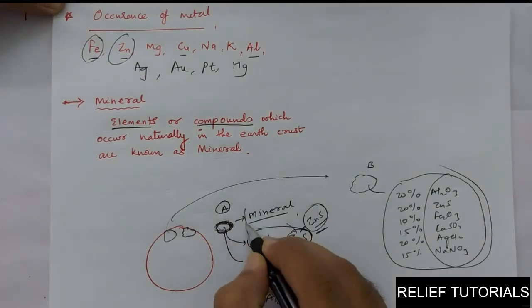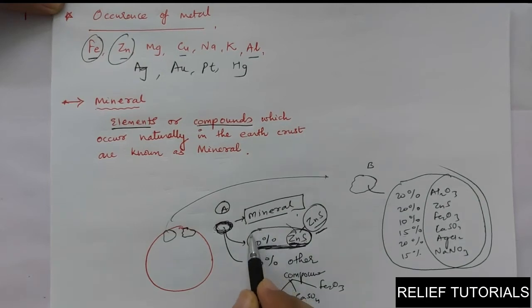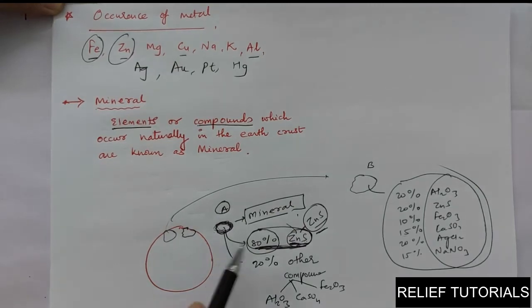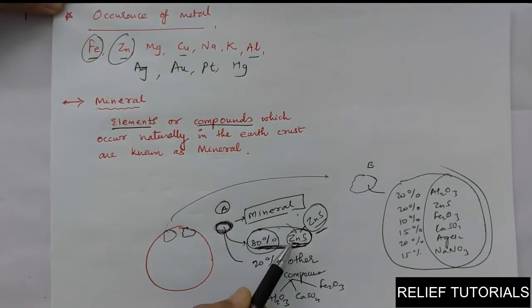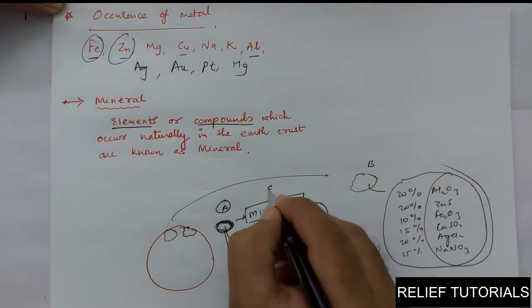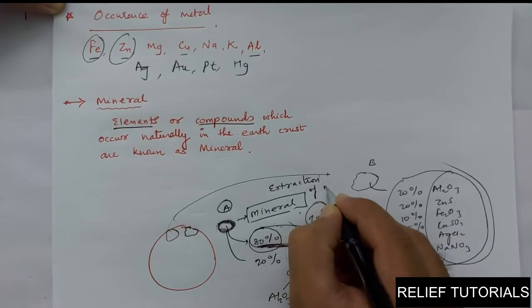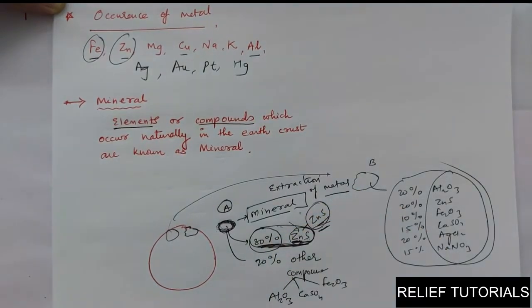But that too, that obtains the mineral, let us say mineral we have taken out, and we have seen that one of the metallic compounds is present in some majority amount. If we do the process of taking out this metal from its compound, taking out the metal from its compound is called extraction of metal. Extraction of metal from its compound.